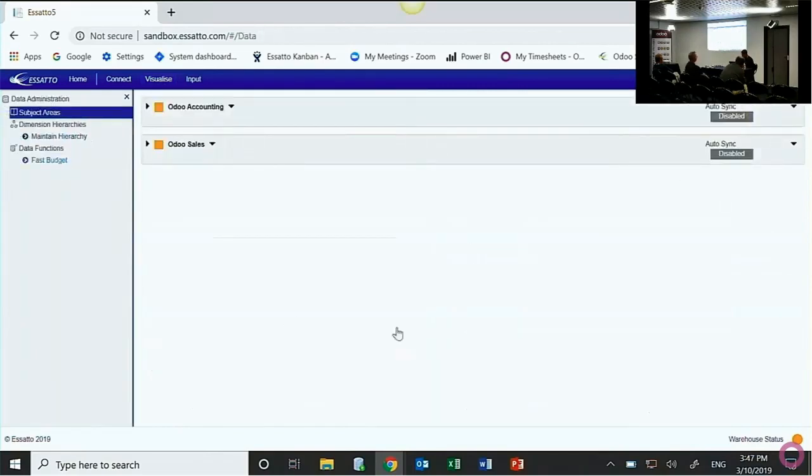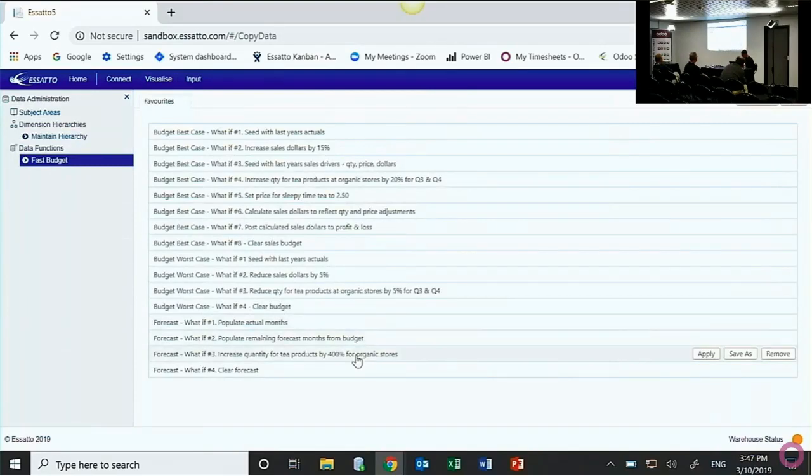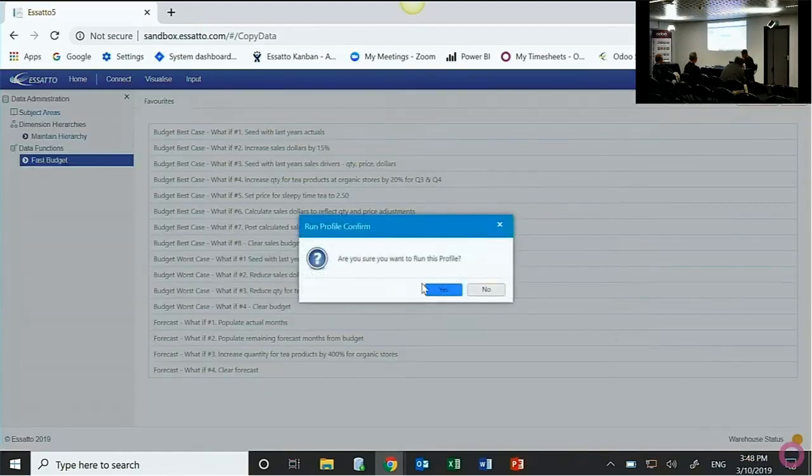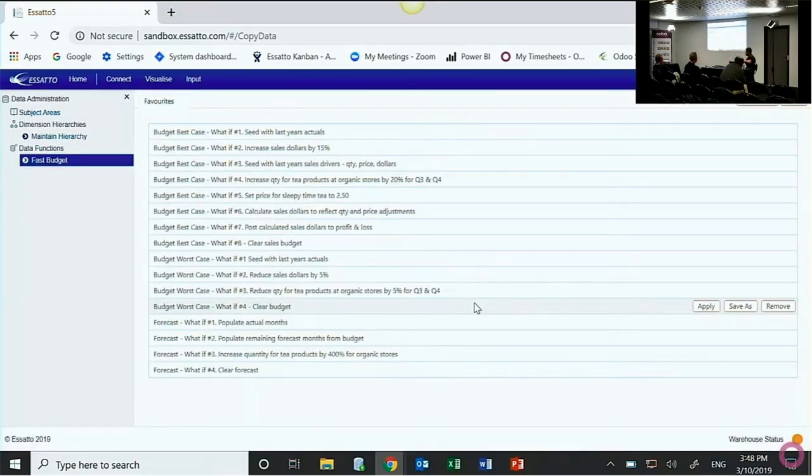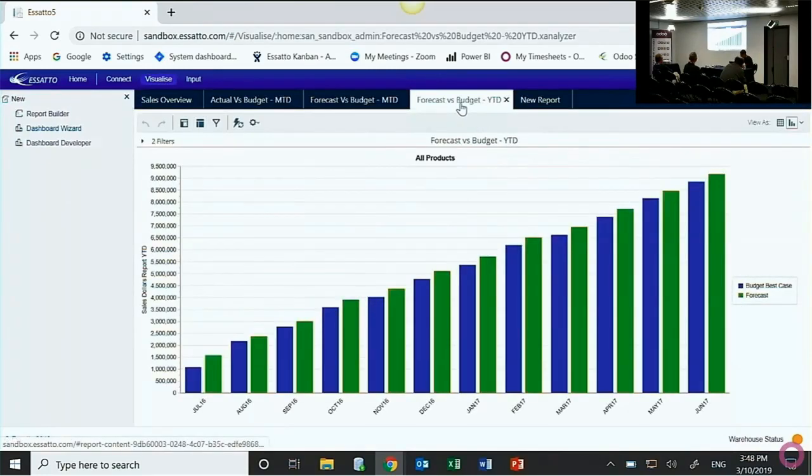So what we're also going to do is apply a what if. So what if we increased the quantities for our tea products, so a specific range of products, by 400%, so by a particular uplift for a particular range of customers, in this case organic stores, but it could be, you know, your retail customers, wholesale customers, whatever the breakouts you have are. I'll apply that sensitivity. So at this stage I haven't even involved the reps yet. These are my high level assumptions that I want the business to achieve. I'll go back to my forecast, and if I refresh, I'll see the impact of that adjustment.